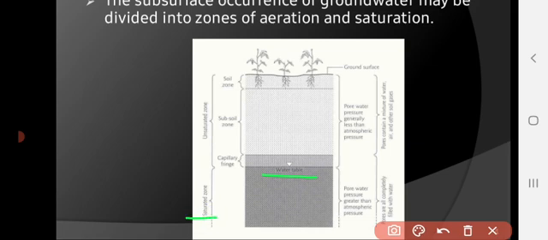Here, the spaces or pores between the particles are totally saturated with water, and the pressure is hygroscopic pressure. So this is the basic distribution of groundwater: zone of saturation and zone of aeration, or unsaturated zone and saturated zone.